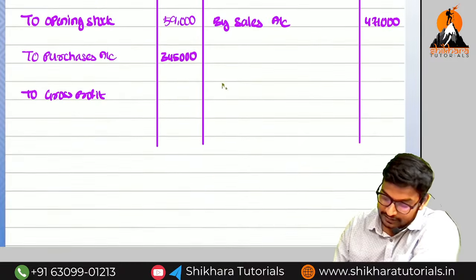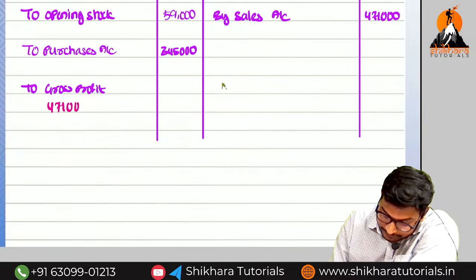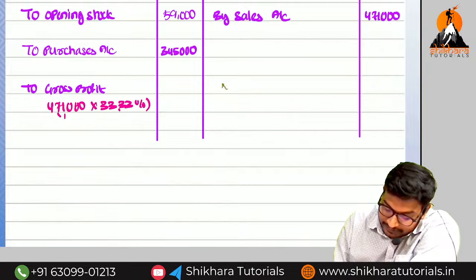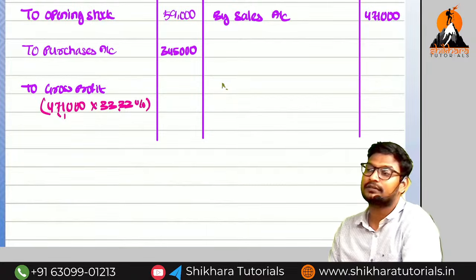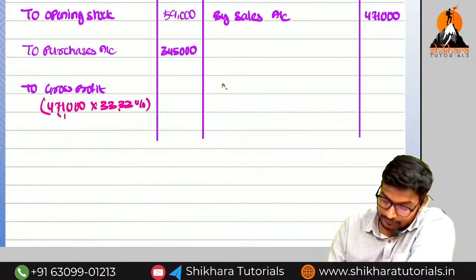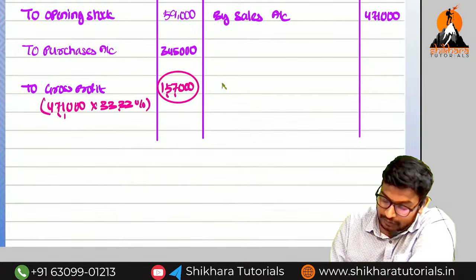Now this one we can apply on the current year first time sales. How much? 4,71,000 into 33.33%. The best option, apply 1 by 3. 4,71,000 divided by 3. How much? 1,57,000 is the gross profit.